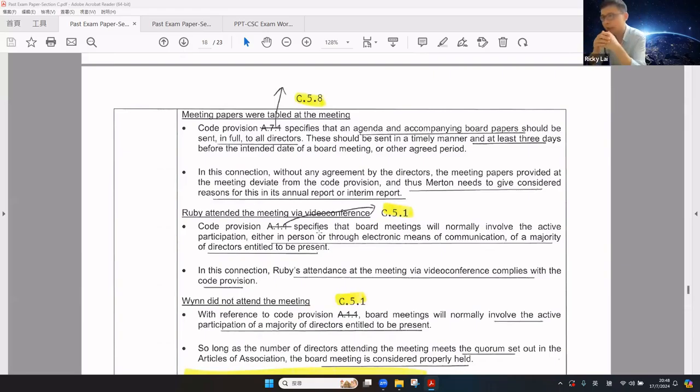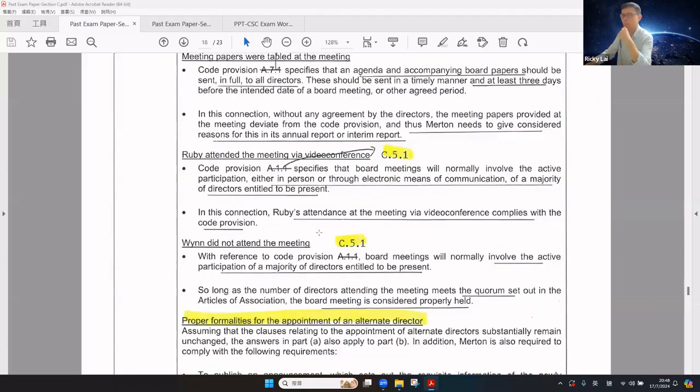How about meeting paper at the meeting? The CG Code specifies the agenda and accompanying board meeting papers should be sent in full to all directors. This should be sent in a timely manner and at least 3 days before the day of the board meeting. Without any agreement by the directors, the meeting paper provided at the meeting deviates from the code provision, and therefore the company needs to give considered reasons in its annual report or interim report.